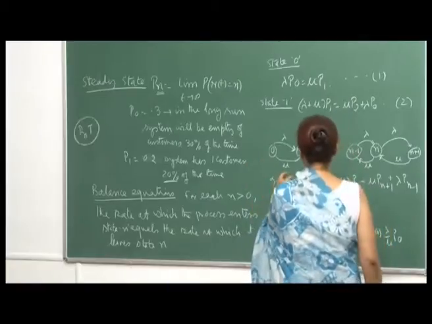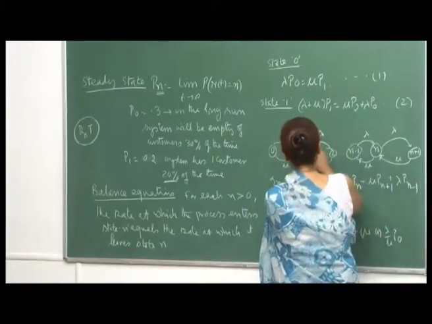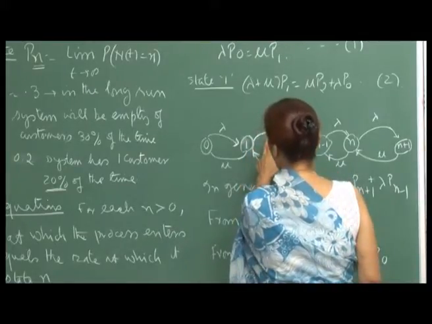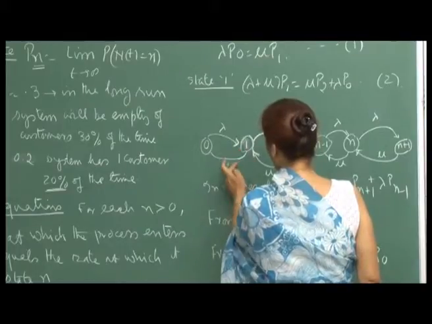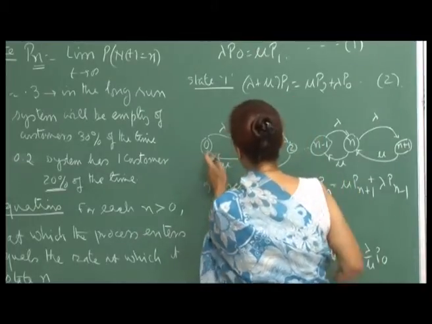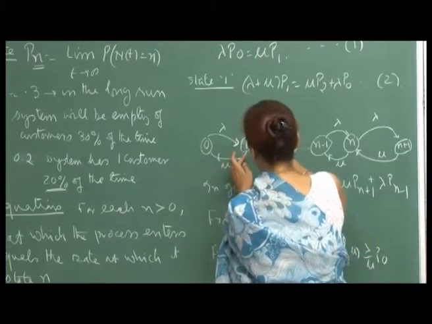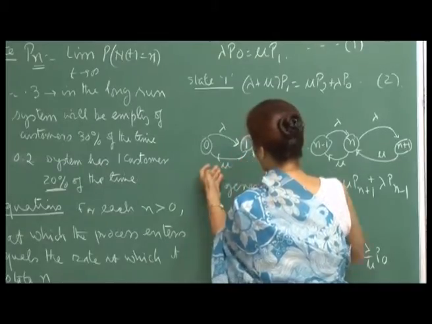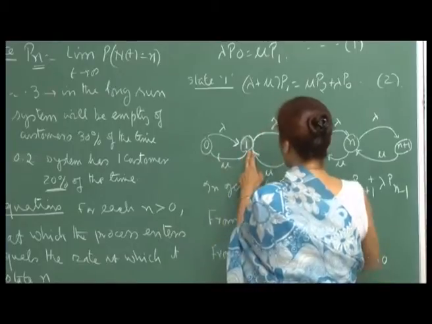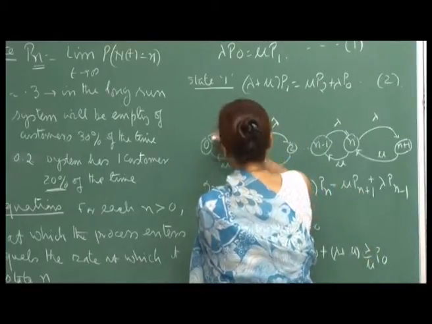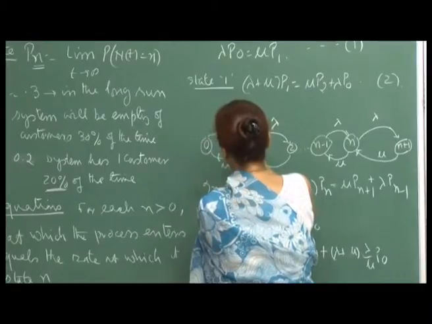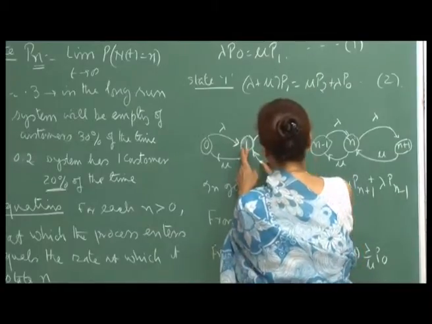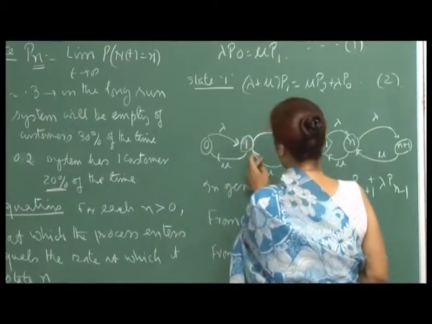In other words, if you are in state 1, you leave it either because one more arrival has come, or because one person has been serviced. So, this is how state 1 changes: either one more arrival or one departure, one person leaving the system. And state 1 is reached from state 0 when there is an arrival, and from state 2 when there is a departure. So, this is the idea.